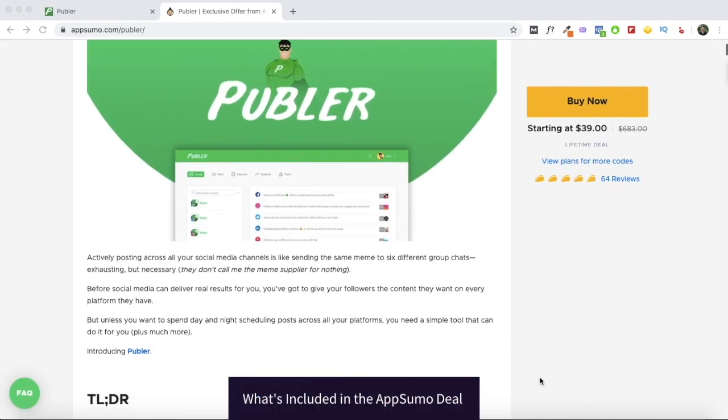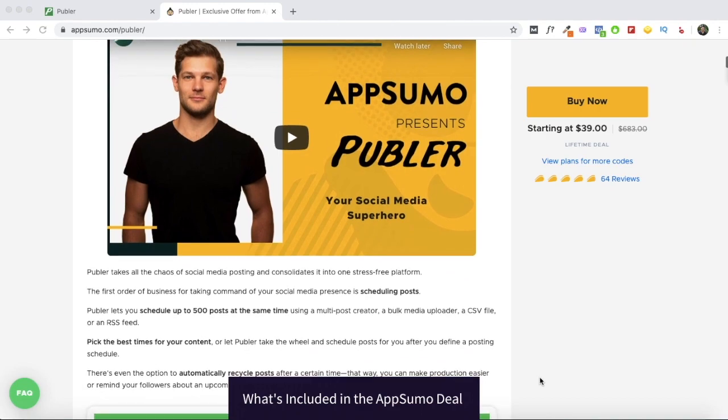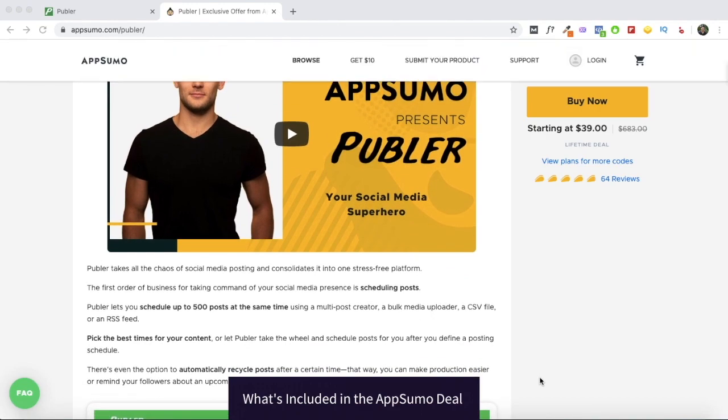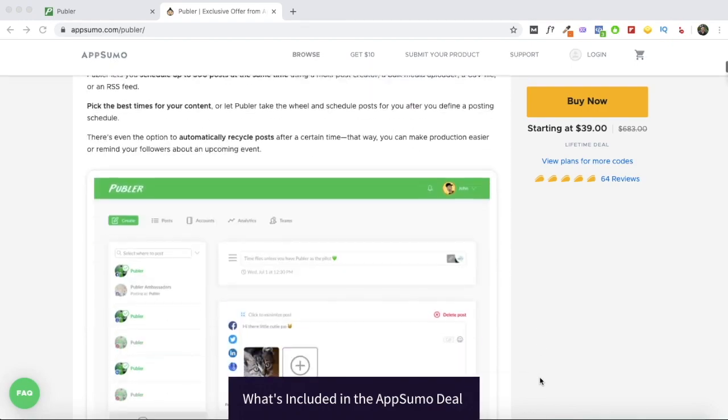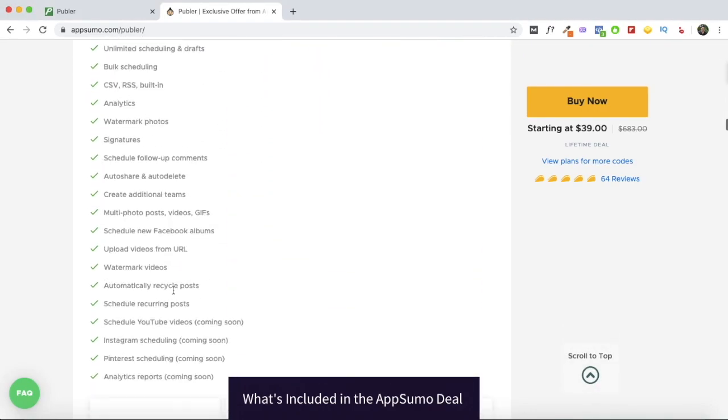So I'll provide a quick rundown of what you'll be getting with the AppSumo deal. You can skip this section if you're already aware of the Publer AppSumo deal, or if you've already bought access to it, and directly go to the walkthrough. I'll provide all the relevant timestamps in the description. So here's what you should know about the Publer AppSumo deal.